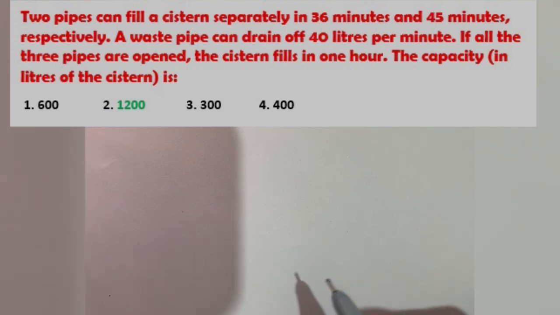So it states that two pipes can fill a cistern separately in 36 minutes and 45 minutes respectively. A waste pipe can drain off 40 liters per minute. If all the three pipes are opened, the cistern fills in 1 hour. Okay, we have to find out the capacity of the cistern.